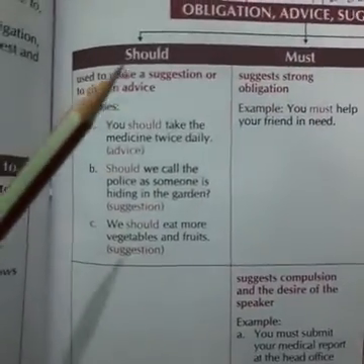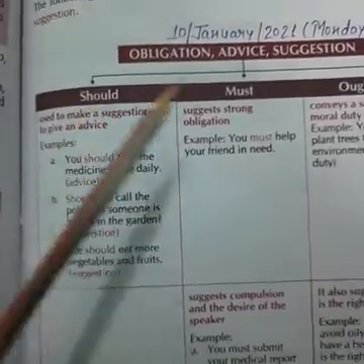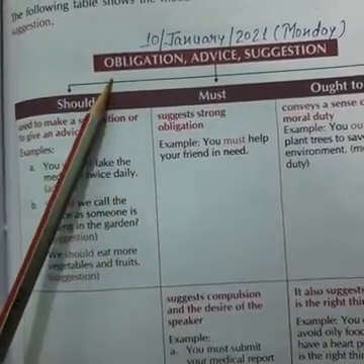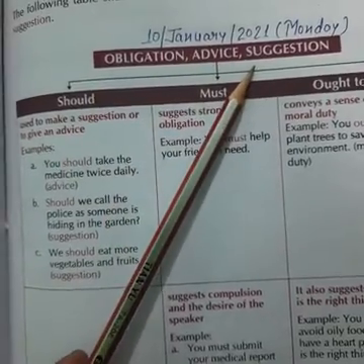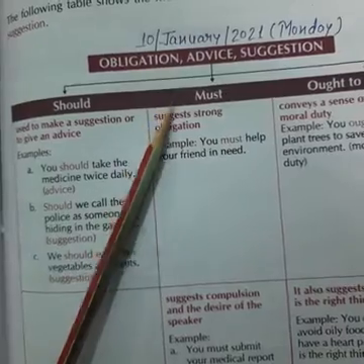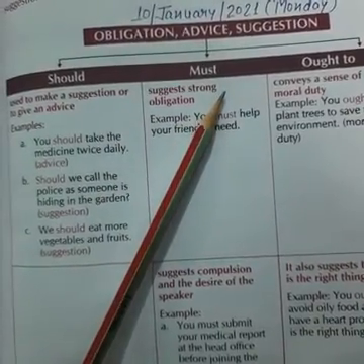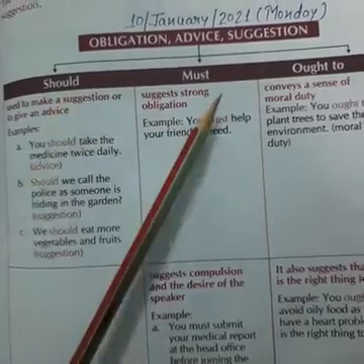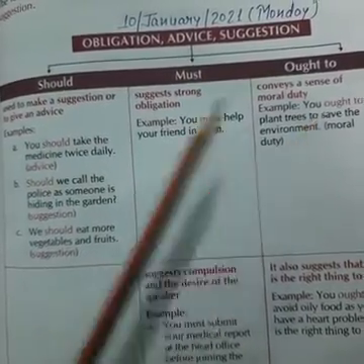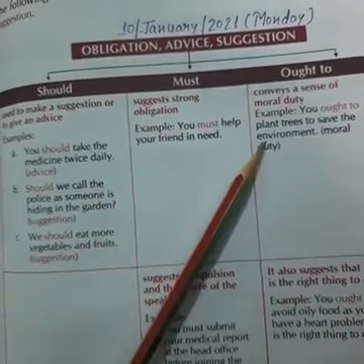These three modals are used for obligations, advice, and suggestions. When we have to advise or suggest something to someone, we use should, must, and ought to.